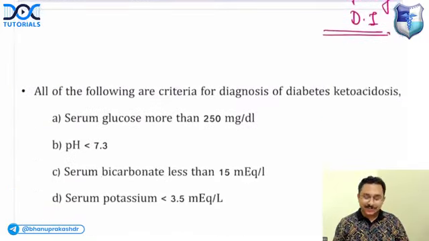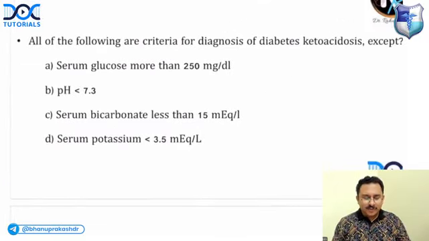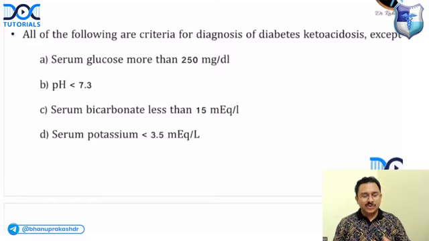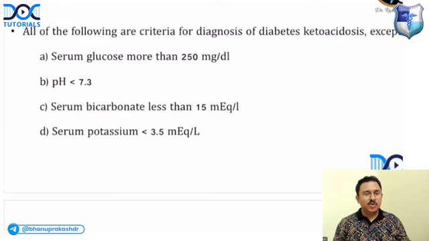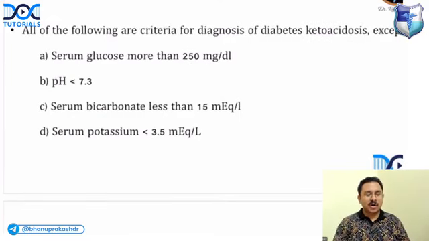Okay, are we done with this? Next, all the following are criteria for the diagnosis of diabetic ketoacidosis except: is it serum glucose more than 250, pH less than 7.3, serum bicarbonate less than 15 milliequivalents, or serum potassium less than 3.5 milliequivalents per liter? What do you think? All are criteria for the diagnosis of diabetic ketoacidosis except.